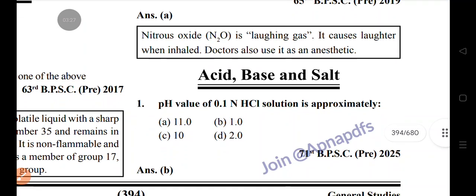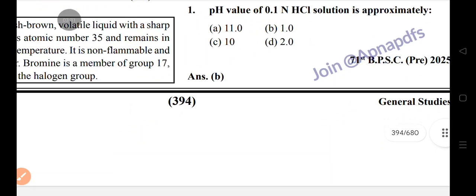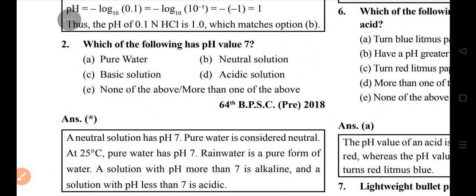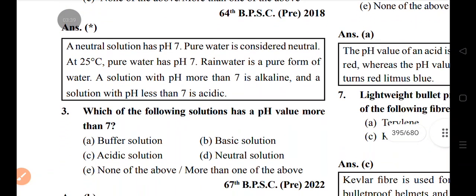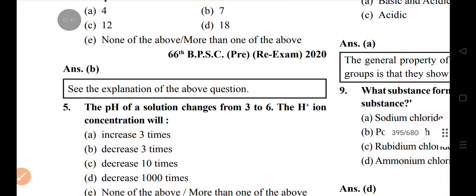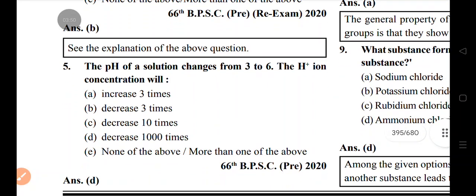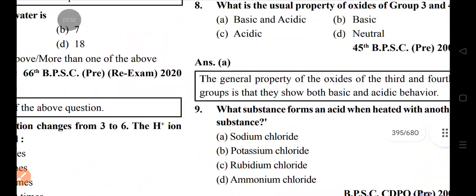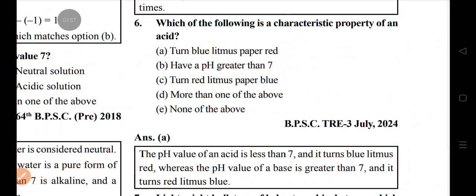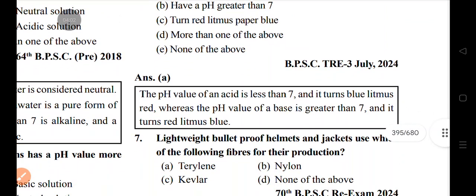Acids and bases. The pH of 0.1 M acid is approximately 1. pH 7 is neutral, as in pure water. A pH value more than 7 is a basic solution. The pH of water is 7. If the pH of a solution changes from 3 to 6, the H+ ion concentration decreases by 1000 times. A characteristic property of an acid: it turns blue litmus paper red.